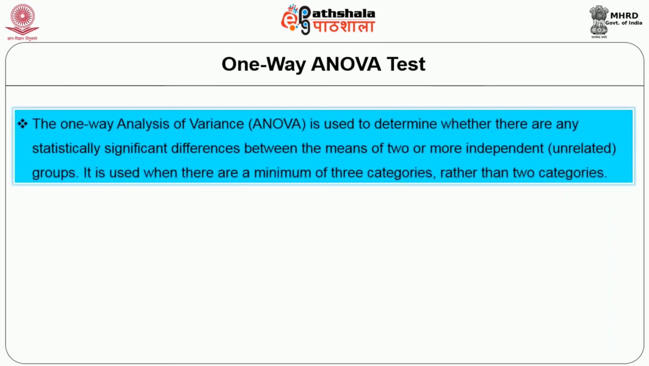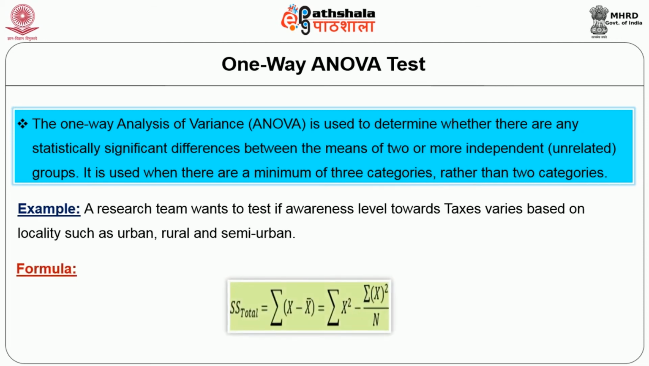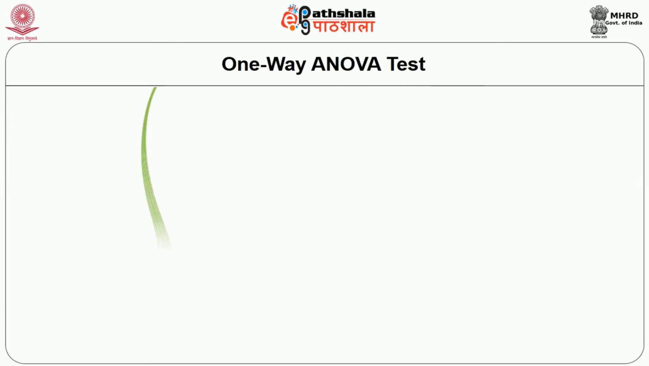The one-way analysis of variance is used to determine whether there are any statistically significant differences between the means of 2 or more independent groups. It is used when there are a minimum of 3 categories rather than 2 categories. If it's 2 categories, we normally use independent sample t-test. Let's move on to the example. A research team wants to test if awareness level towards taxes varies based on locality such as urban, rural and semi-urban. Now, this is the formula for one-way ANOVA.